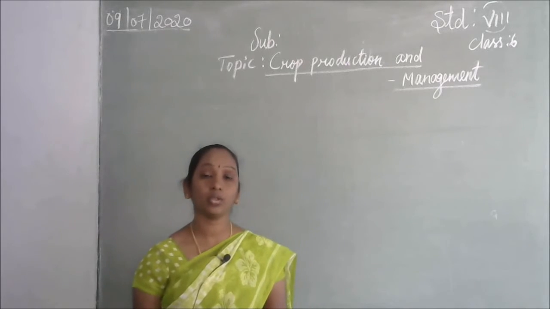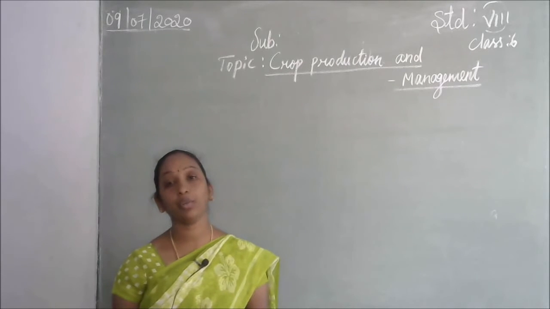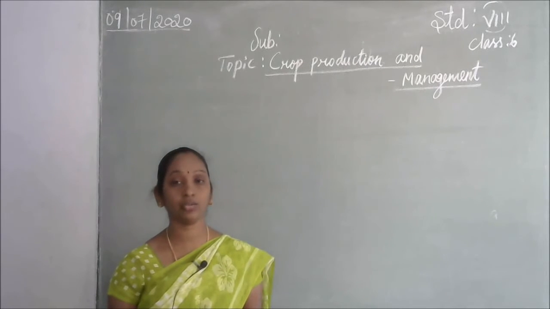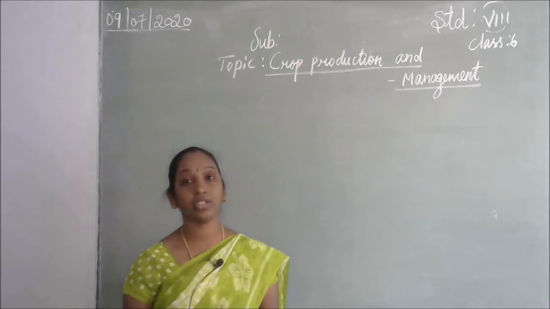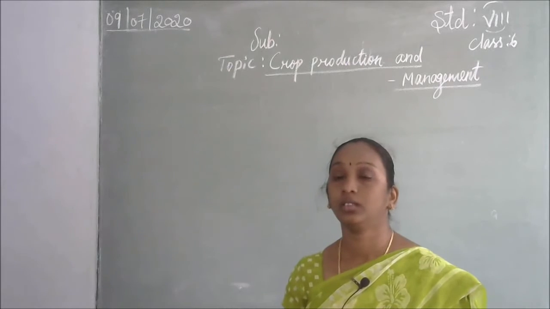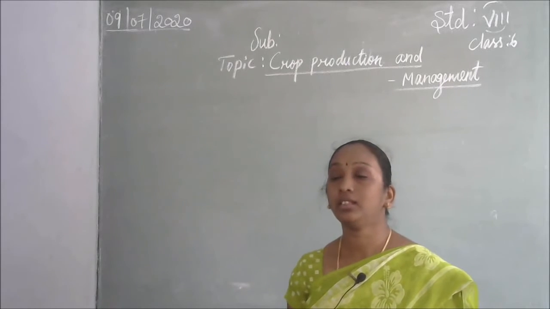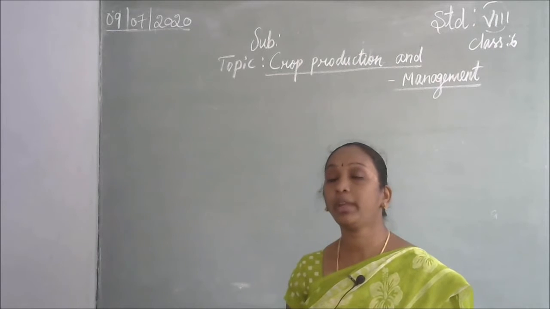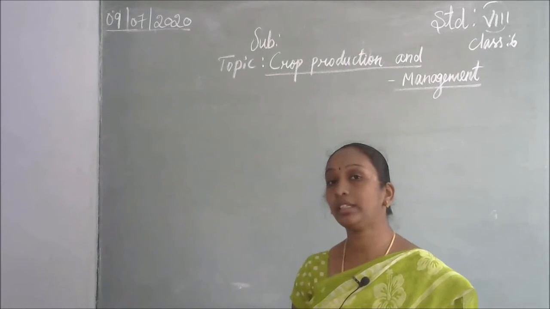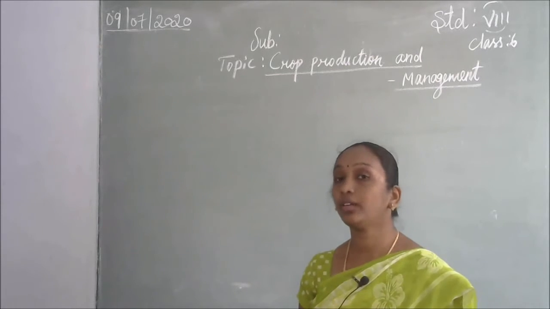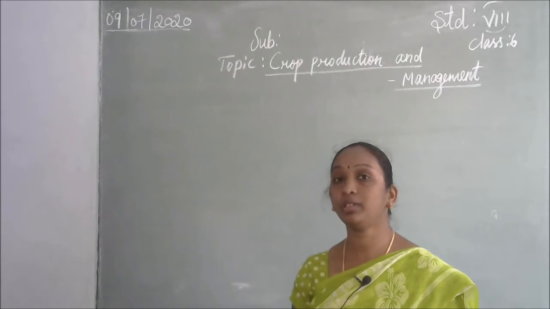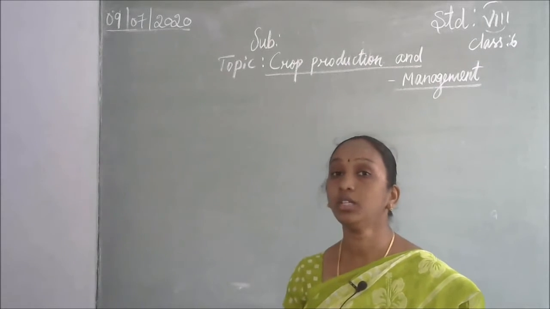In some soils we get it naturally, in some soils we do not, because of different cultivations. So once we add the manures and fertilizers, the crop can get proper growth and give good quality yields. That is the purpose of using manures and fertilizers.